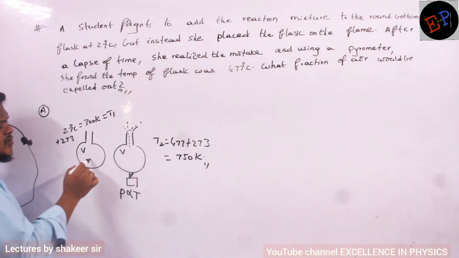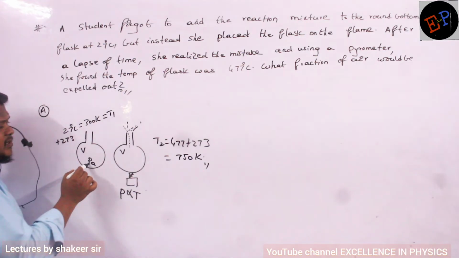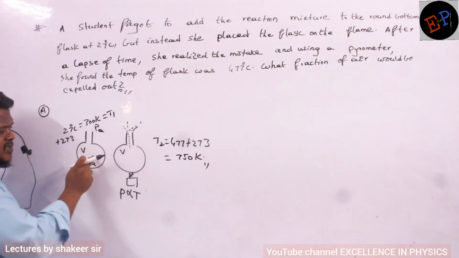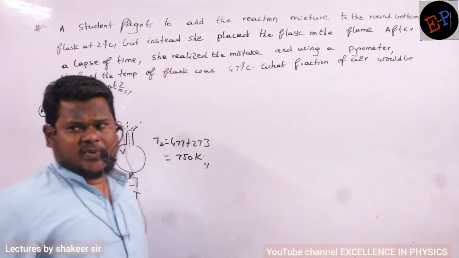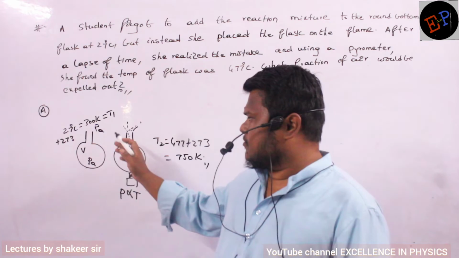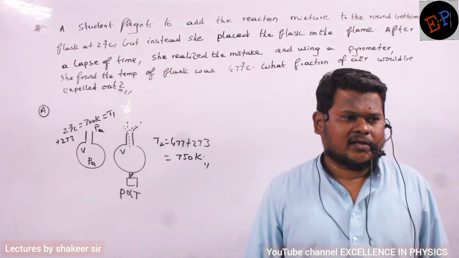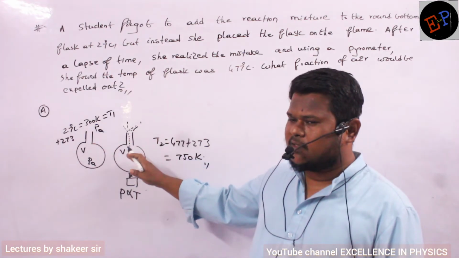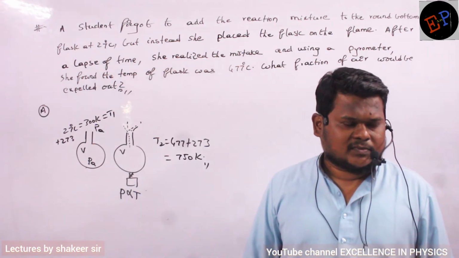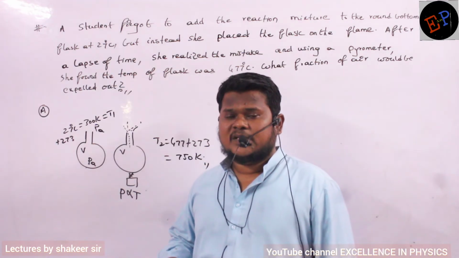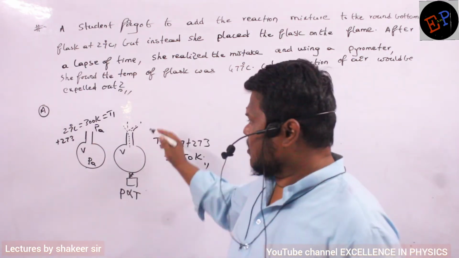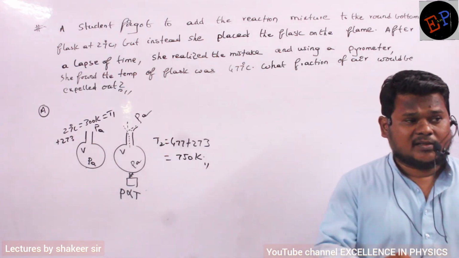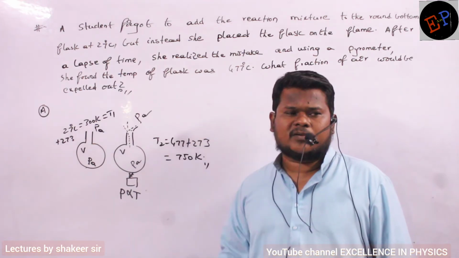Initially, what should have been the pressure inside this container? Atmospheric pressure. Why? Because outside also atmospheric pressure is present. The same pressure will be present inside the container also, because it is an open container. Now when I start heating, as pressure increases, some of the gas molecules will move into the atmosphere. And the movement will stop until the pressures become equal again. Here the pressure is atmospheric pressure only, so inside also pressure should be atmospheric. Until then the gas will continuously move into the atmosphere.